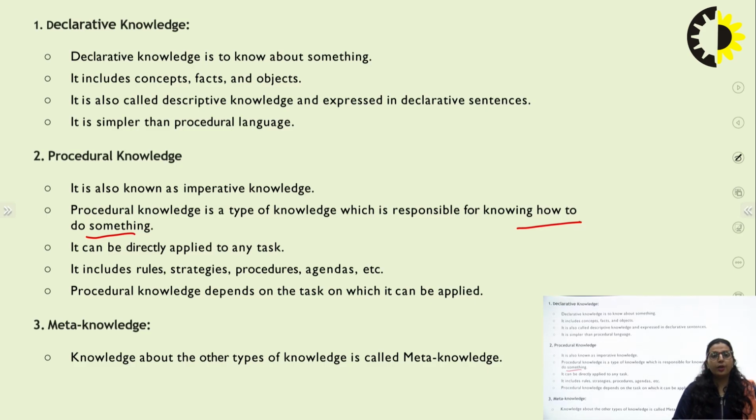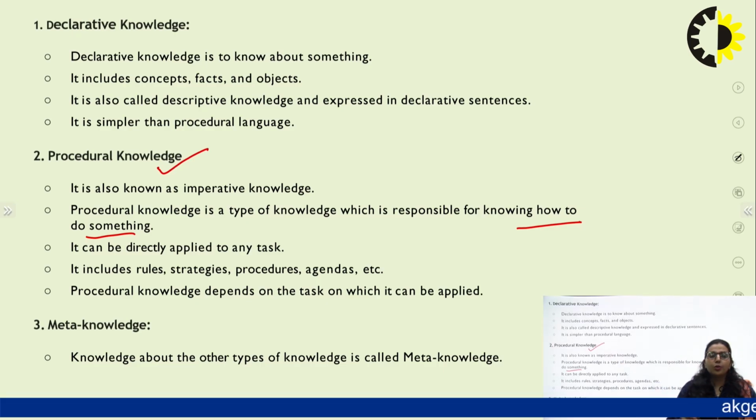First of all, we need to put either the left or the right leg up, then we need to keep that down, then again we need to put the other leg up, then we need to put that down. In the same way, the procedure that defines how things go on can be represented using procedural knowledge. So this can be directly applied to any task.